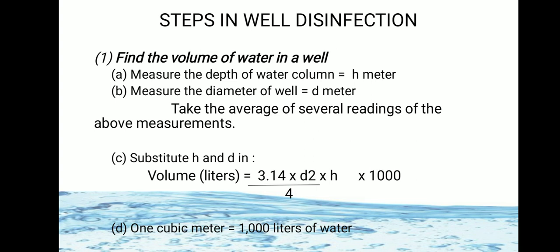Here 1 cubic meter is equal to 1000 liters of water. So by substituting the depth of the water column and diameter of the well, we can measure how much water is present in the well. So for well disinfection, first find the volume of the water present in the well.